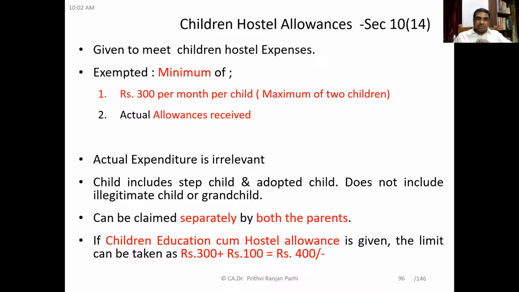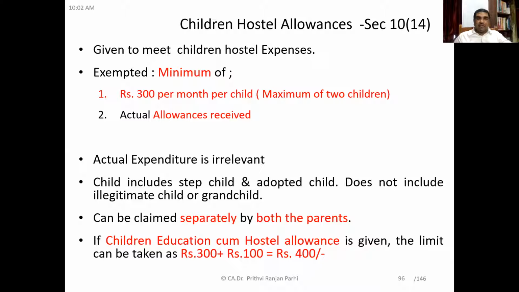Child includes stepchild and adopted child, but it doesn't include illegitimate child or a grandchild. And this allowance also can be claimed. That means the exemption can be claimed separately by both the parents. Father can claim, mother can also claim.